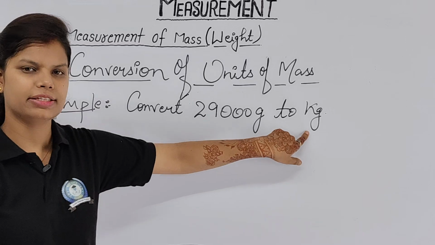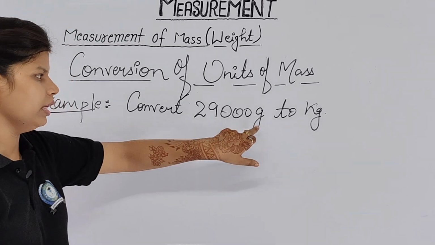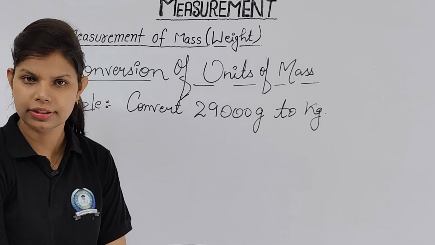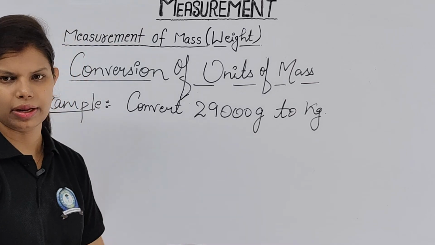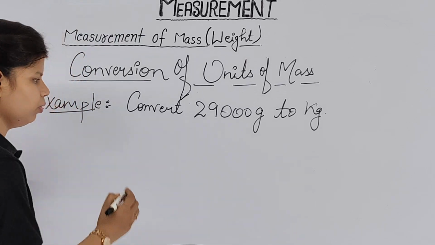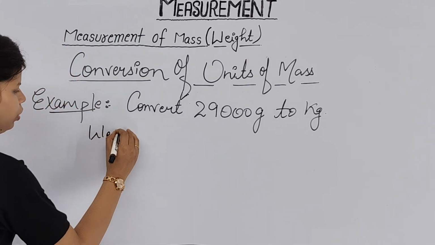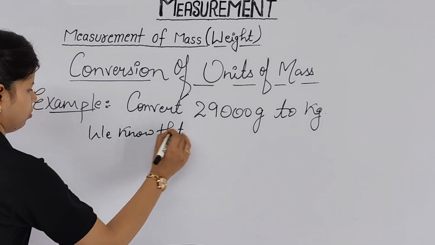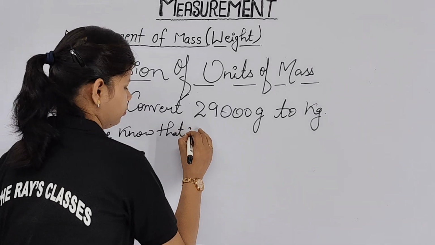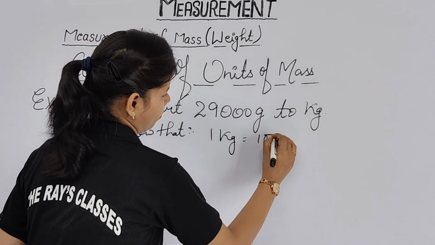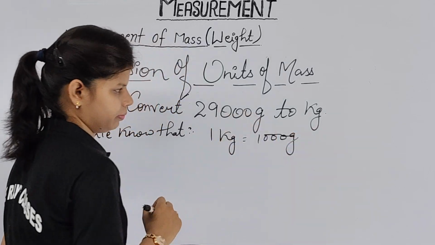Please flip your page and see which operation we have used while converting gram to kilogram. We are using the operation divide. Clear, no? Now the same we are going to apply for this question also. Please note it down. What do you know? We know that 1 kg equals how many gram? 1000 gram.